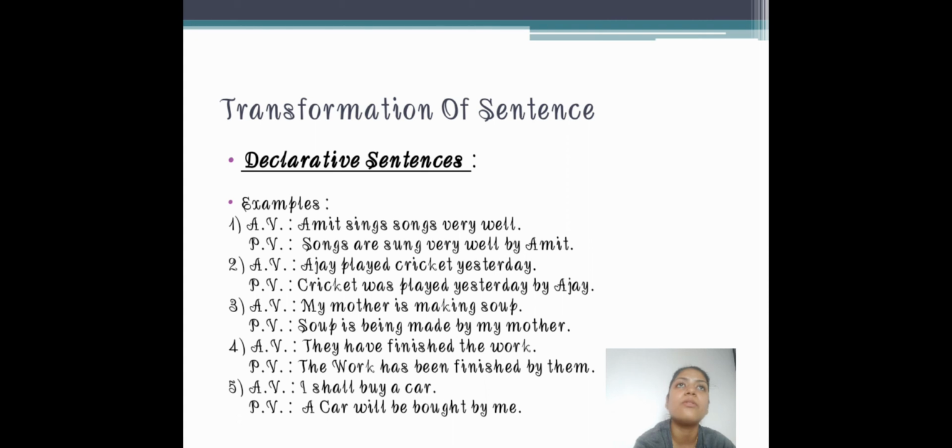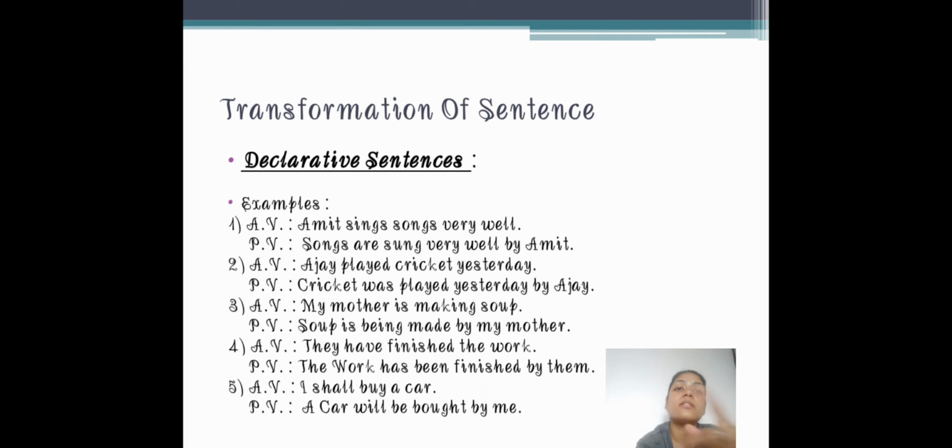Sing is the verb, and what is the past form of the verb? Sung. Songs are sung very well by Amit. It is said that at the end of the sentence the subject should come, so by Amit will be at the last. Clear? Now, I have given you 5 examples because there are different tenses, you can see.